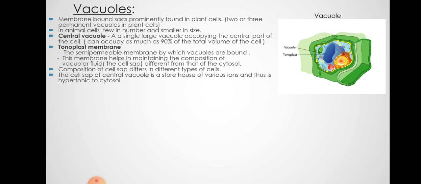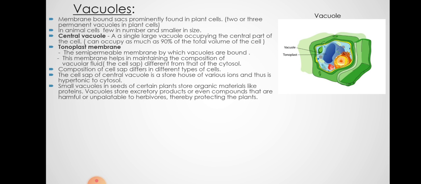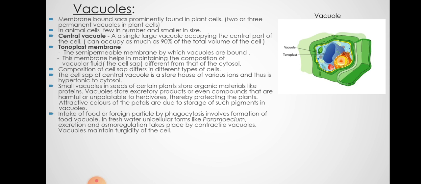Now components of these vacuoles can be different in different plant cells. Some small vacuoles in seeds of certain plants store organic materials, some excretory products, some harmful unpalatable substances also, and attractive colors of petals are due to the storage of pigments in this cell sap.